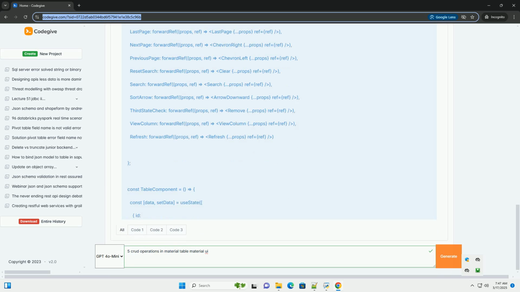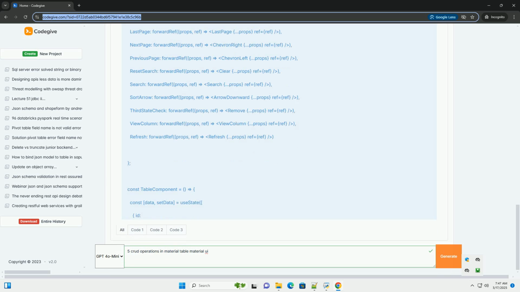useEffect hook, this hook runs after the component mounts. fetchData function, this async function fetches data from an API, replace the example URL with your actual endpoint. Data mapping, the map data part is crucial. Ensure that the data structure returned by your API matches the field names defined in your columns array. If the API returns firstName instead of name, you need to map it accordingly: name: user.firstName. Error handling, the try-catch block provides basic error handling.